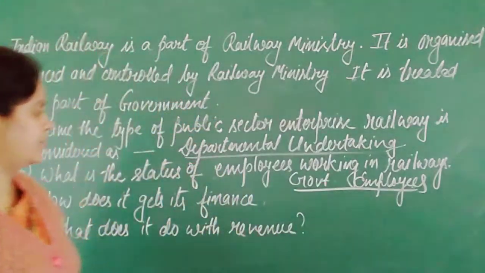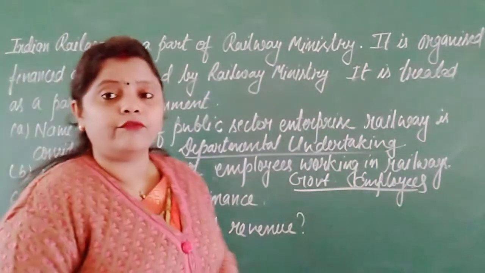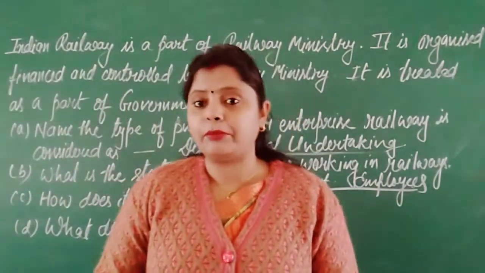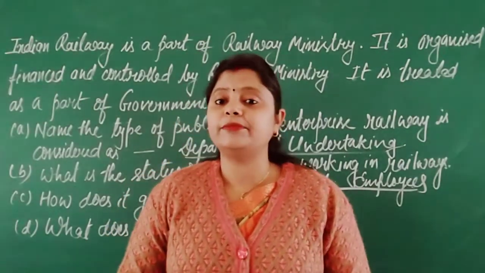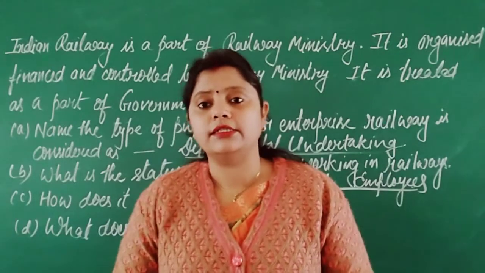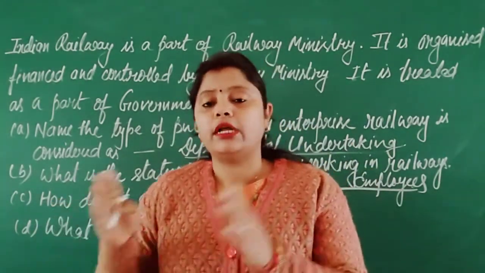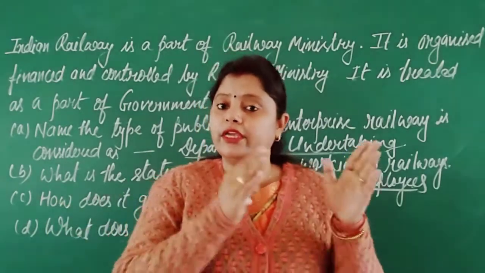Now come to the next question. How does it get financed? Now, this thing we know, when we are talking about departmental undertaking, the funding is being done according to the budget. Every year annual budget occurs. In the annual budget, the fund is being distributed among different ministries.